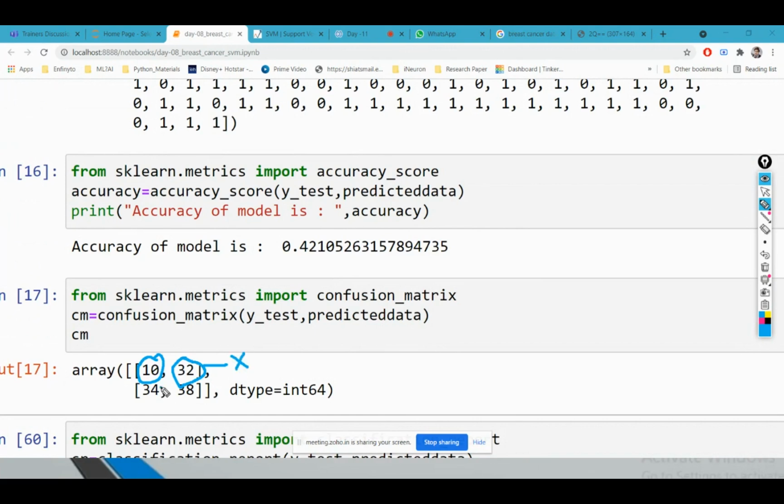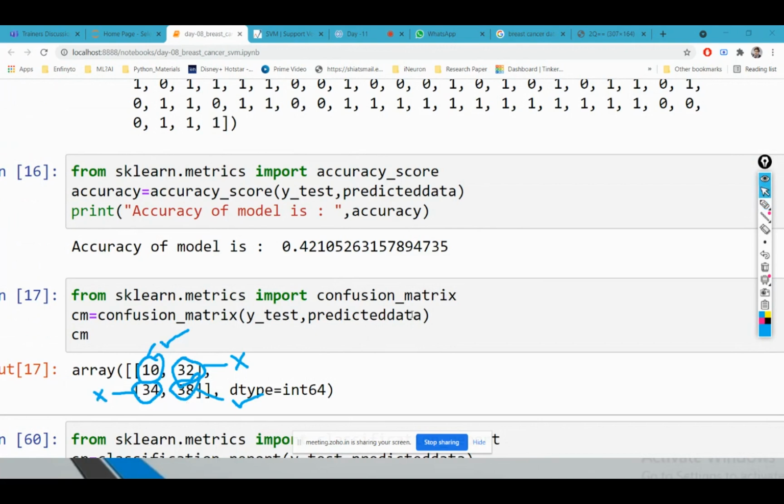And in the malignant type, I'm able to predict 38 values correctly and 34 values incorrectly. Looking at the diagonal, in the first case I'm able to predict 10 values correctly, and in the second case I'm able to predict 38 values correctly, and 32 values are incorrectly predicted.